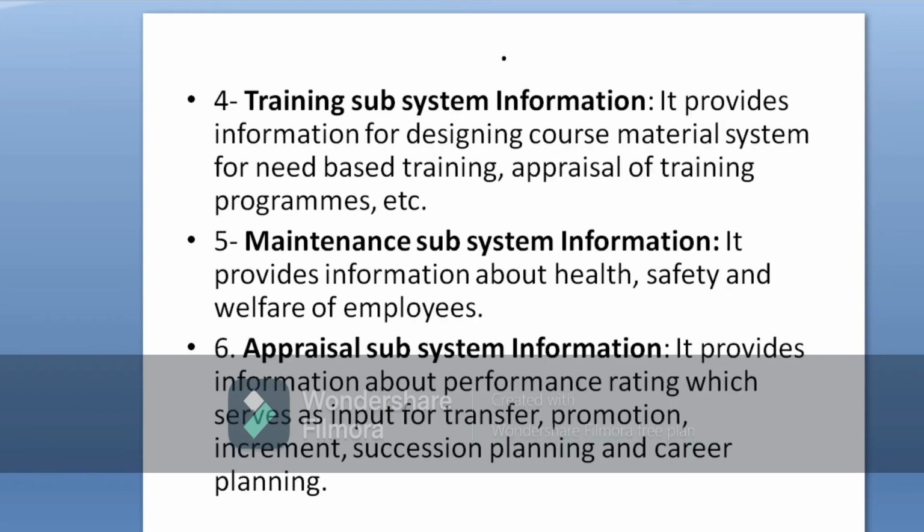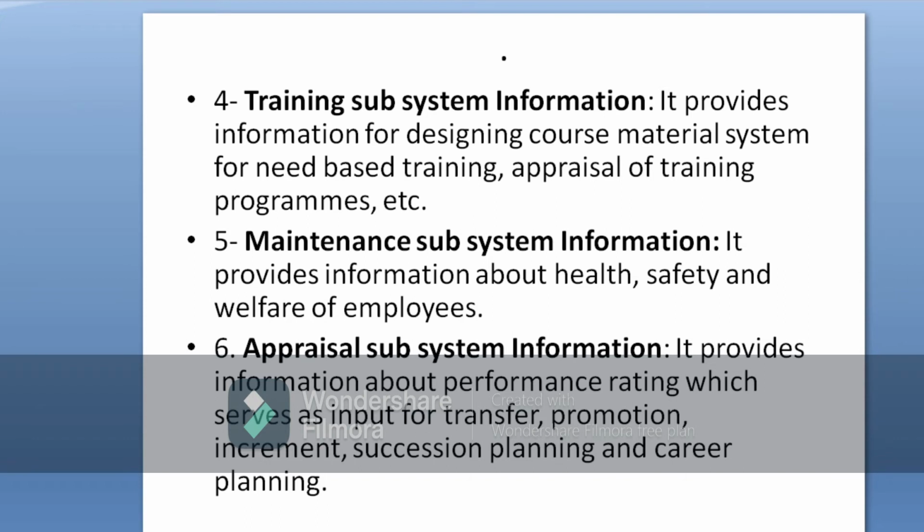That is, the fourth point is training subsystem information. In this case, it provides the information relating to designing the course material of the training program, and this course material is designed on the basis of the job requirement, meaning what job the employee has to perform.